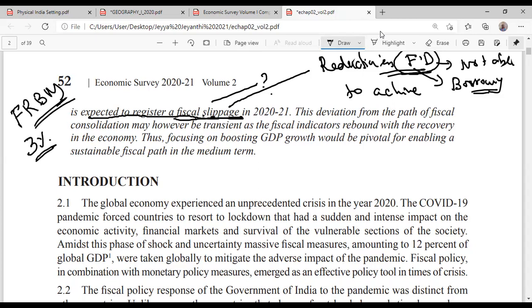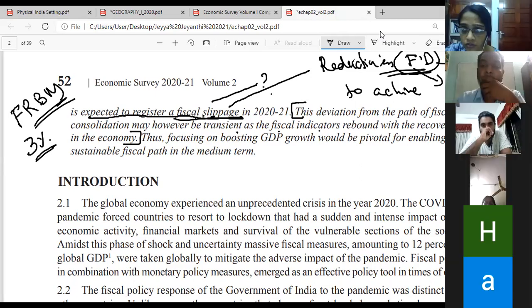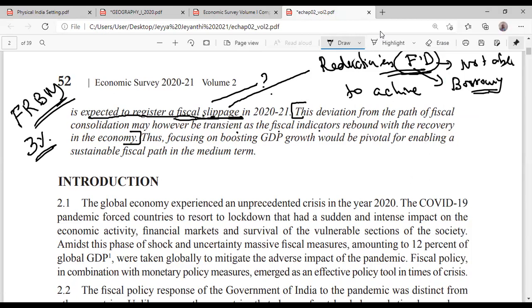Now who can answer this question? Look at this: this deviation from the path of fiscal consolidation may, however, be transient, as fiscal indicators rebound with the recovery in the economy. Thus, focusing on boosting GDP growth will be pivotal for enabling a sustainable fiscal path in the medium term. What are they trying to say here? One word is here, one word is there. The word is fiscal consolidation. What do you mean by the word fiscal consolidation?